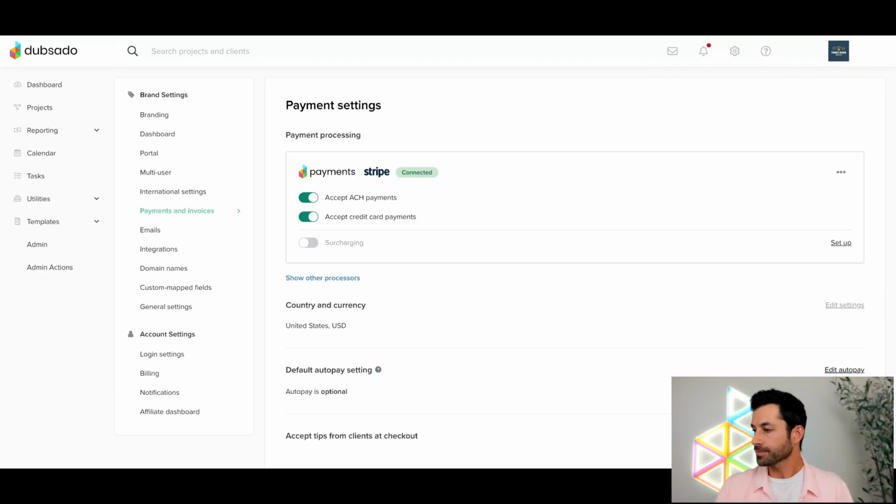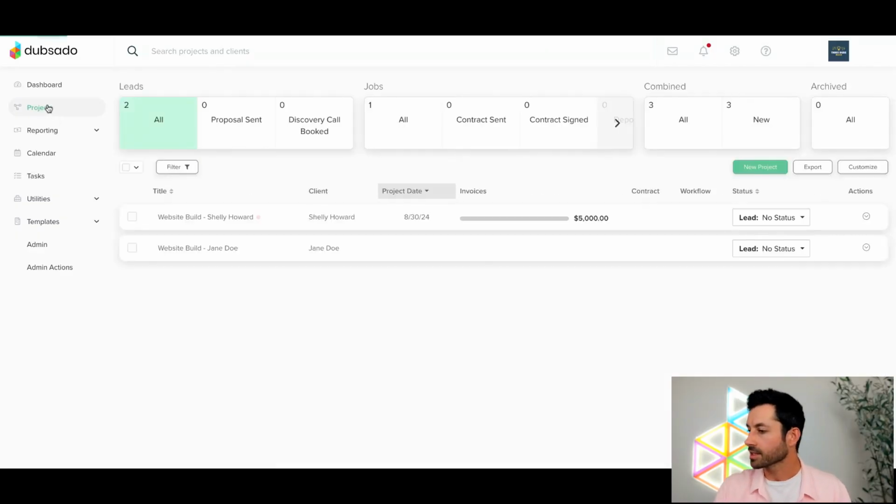Cool. Okay, Alexis had another question. Let's see here. She was asking, can the client see the notes in that section? So let's talk about the notes as well a little bit.